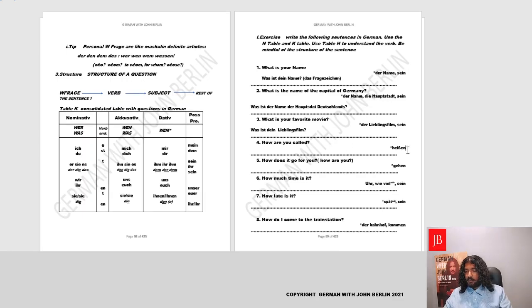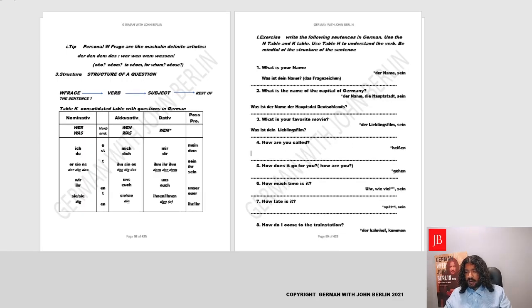Perfect. Now let's move on to a different W-Frage, that is how. Let's find out what it is. How are you called? Now what was how? It was wie. Let's write here wie. The verb is heißen. We'll conjugate it in third person. So wie heißt, and basically we'll introduce the subject.